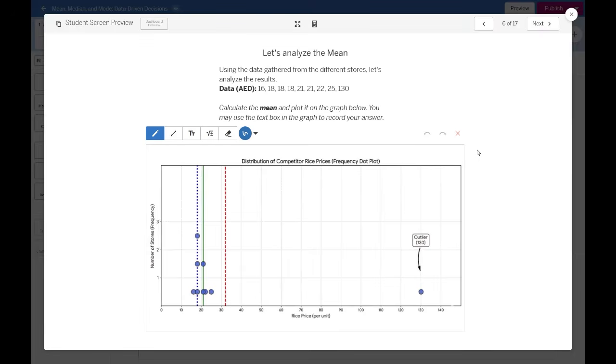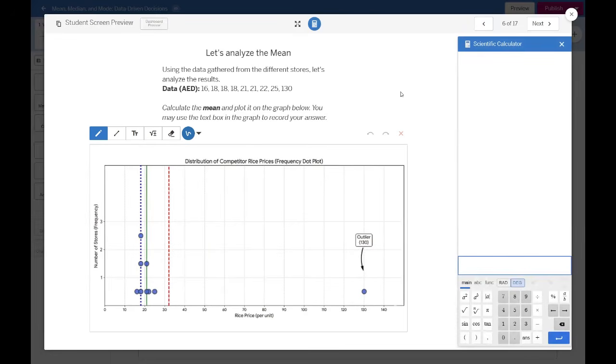First, for the mean, we have already arranged our data from 16 to 130, just like what we did earlier. To calculate the mean, it's very important to get the total of your numbers first. So we're going to use the scientific calculator here. What is good about this platform is there is a built-in calculator wherein you can solve right away.